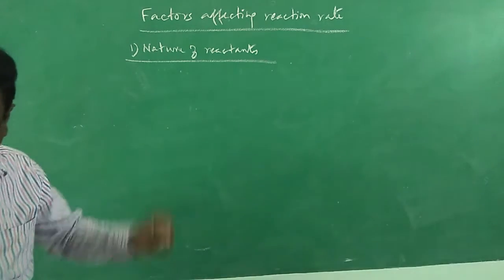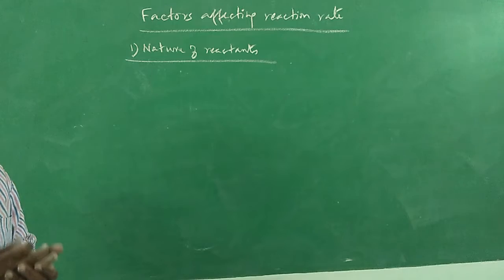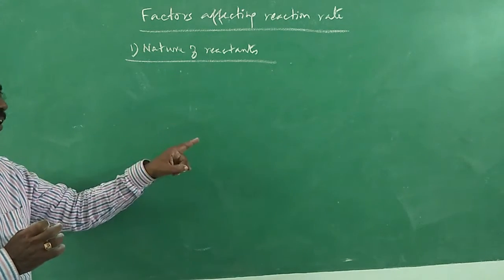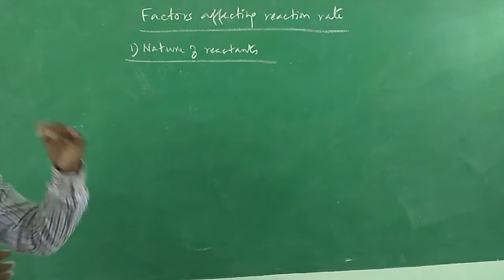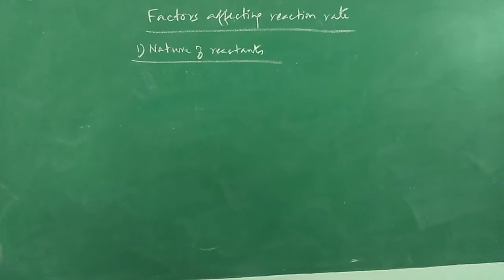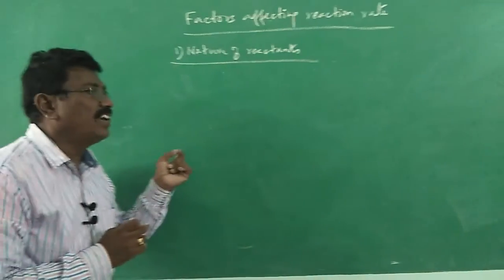In the nature of the reactants, the reaction between potassium permanganate and ferrous ammonium sulfate takes place fast, therefore the pink color disappears. With oxalic acid, it has to be heated. With sodium and iodine, if it is solid, the reaction will not take place or will take place very slowly, but with the gaseous form of iodine, the reaction is fast. And between potassium iodide and lead nitrate, the reaction will be faster if it is in aqueous solution.